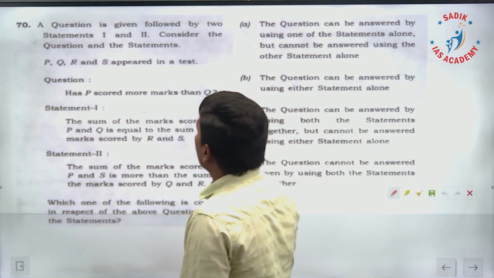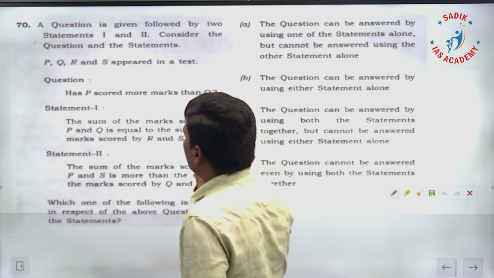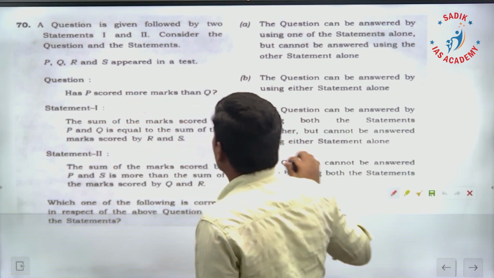The question is given followed by two statements 1 and 2. P, Q, R and S appear in a test.